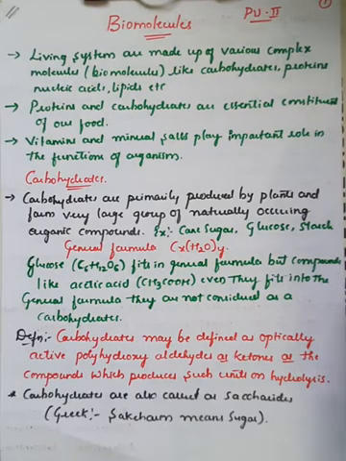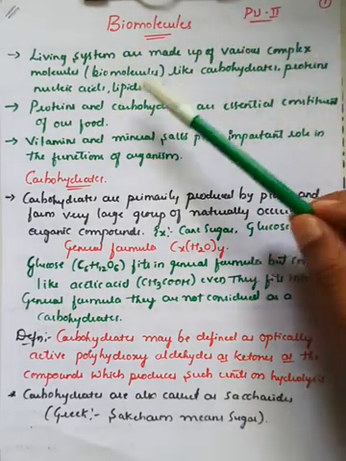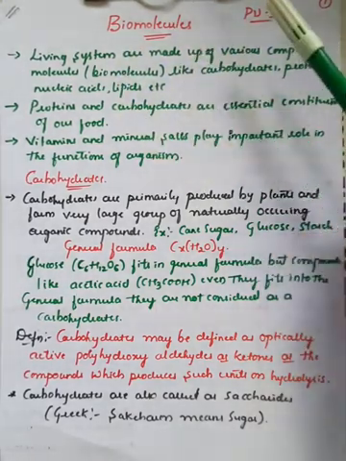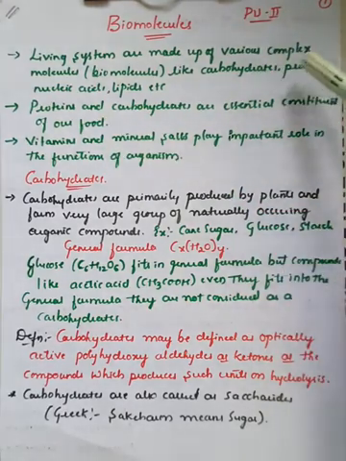So therefore biomolecules are completely explained in the case of the living system, which is made up of various complex molecules like carbohydrates, proteins, nucleic acids, lipids, enzymes, etc. And we have also seen that proteins and carbohydrates are essential constituents of food, right?